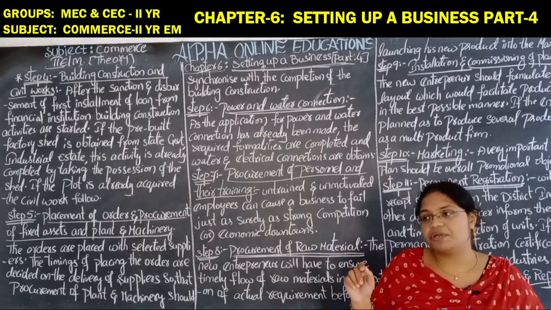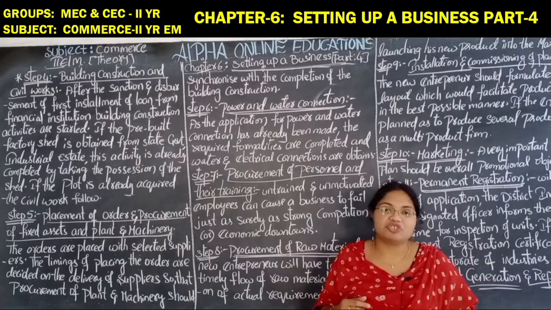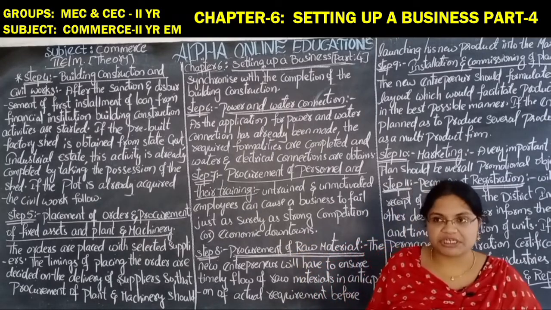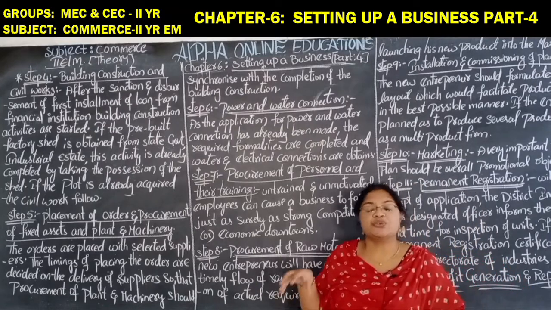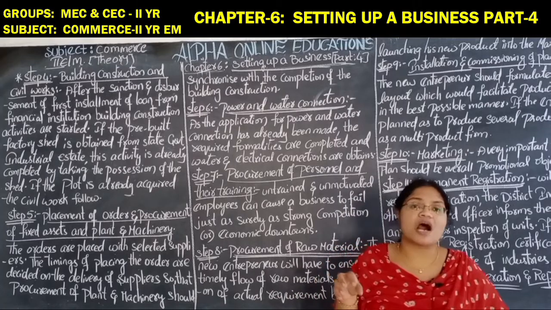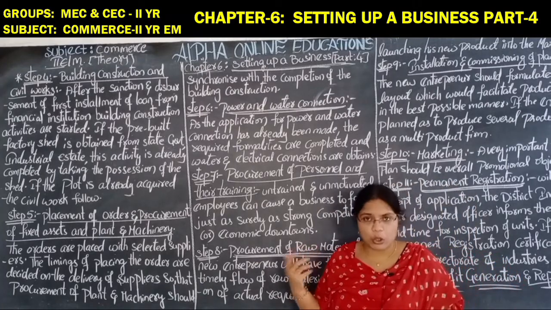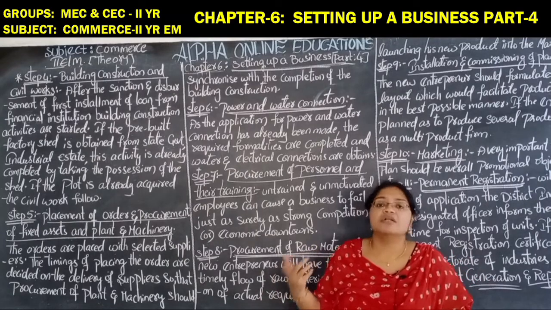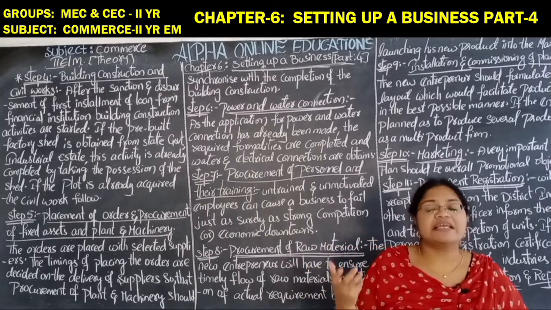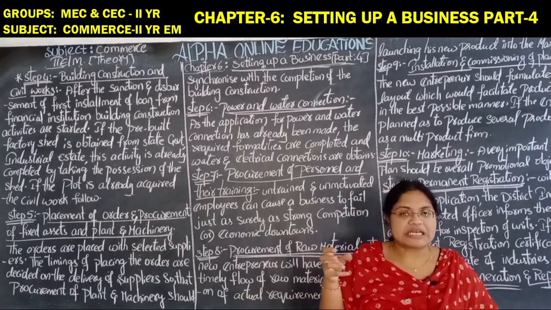Within a short duration, the supplier may be ready to supply the plant and machinery or equipment, whatever it may be. But if the persons appointed or recruited as employees of the industry don't know how to work and don't have particular training, you have to send them for training on how to use that machinery.